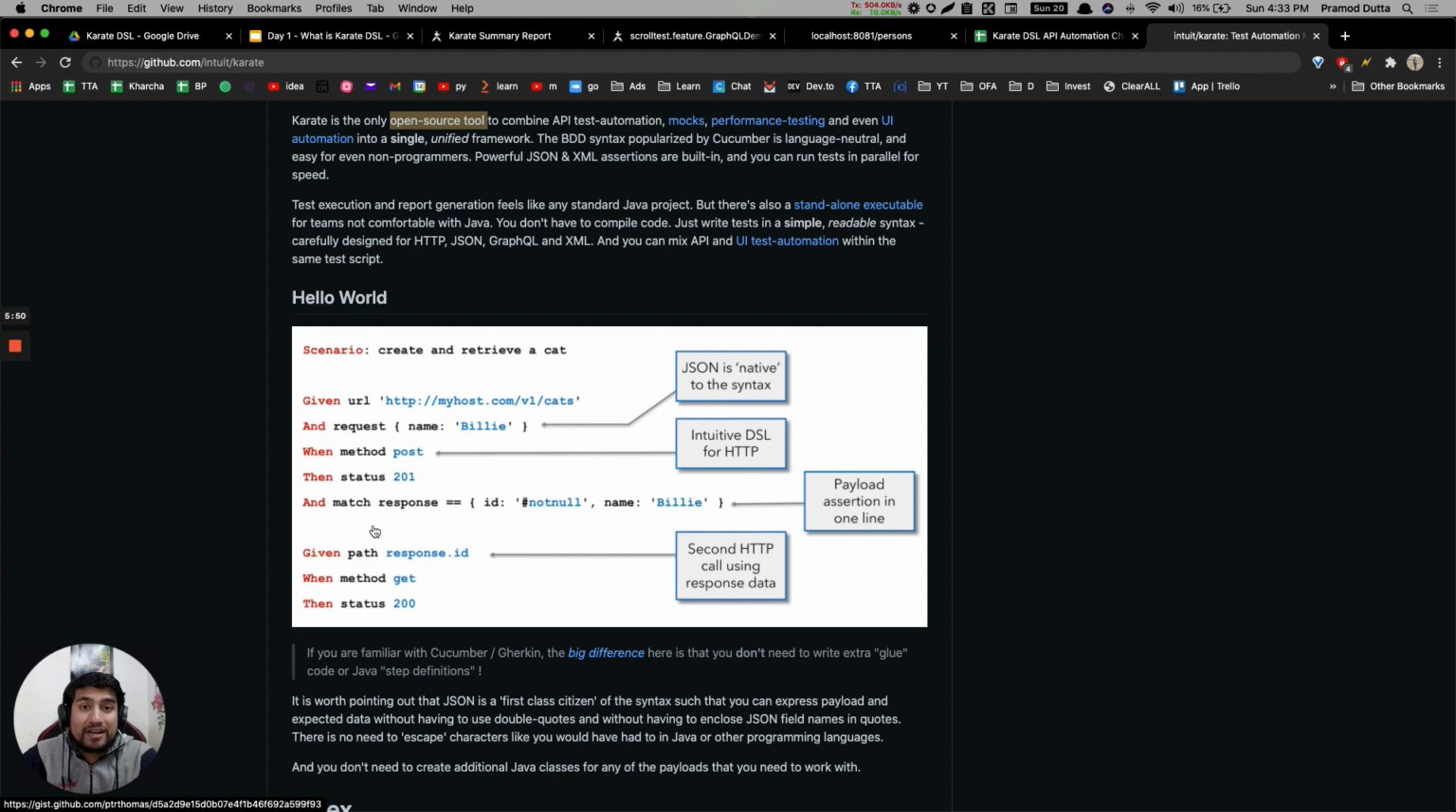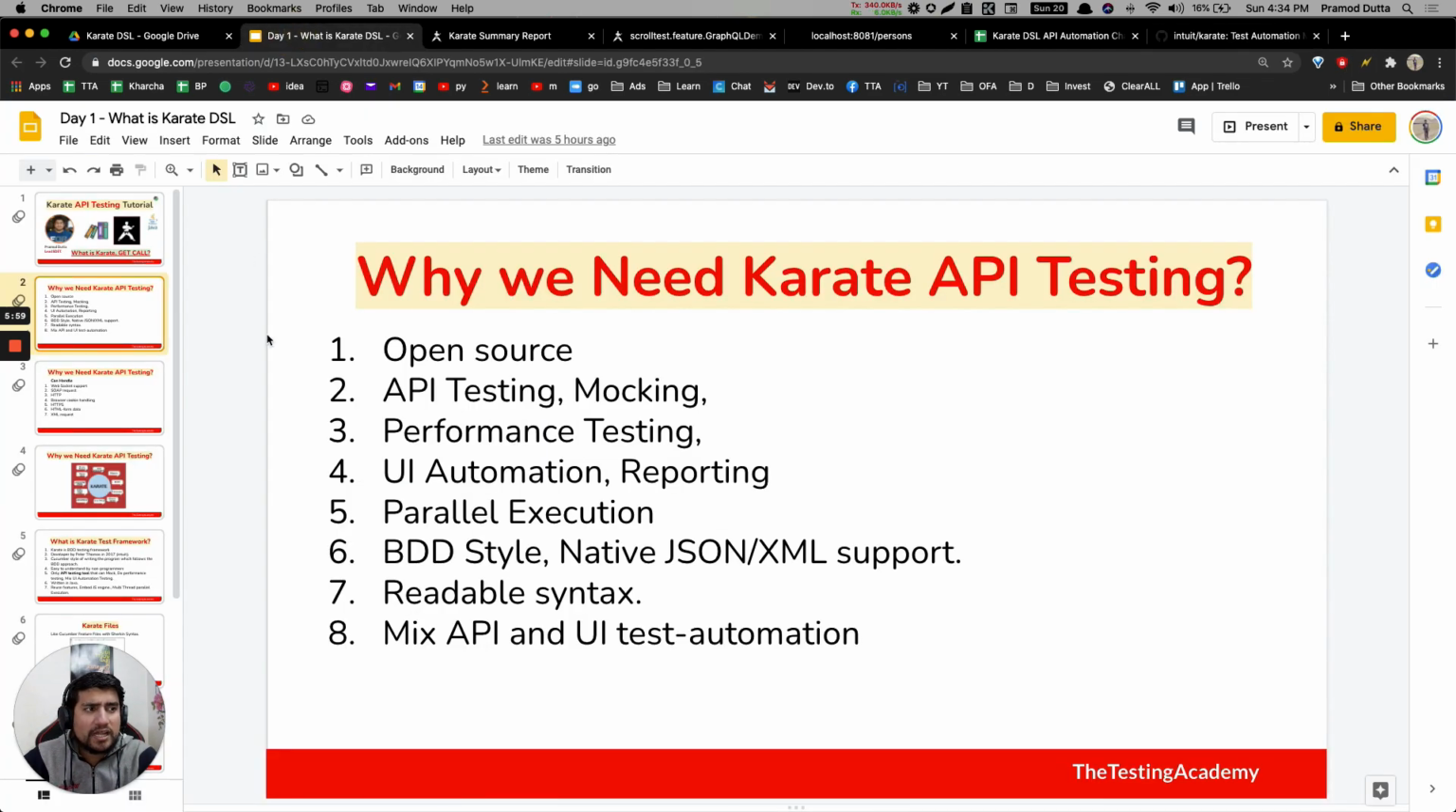So that's why Karate is one of the easiest for any non-programmer or anyone who is starting out their journey with API testing. It's very simple to start with. So let's move on to the slides. Why we need Karate? Right now, the first one is that it's open source, which is very good. It can do API testing, mocking.